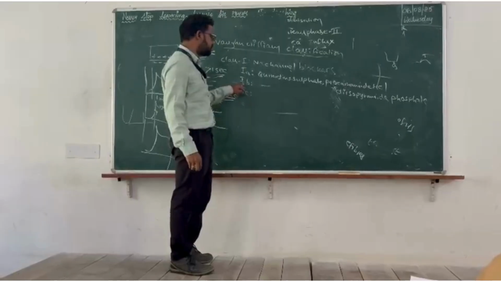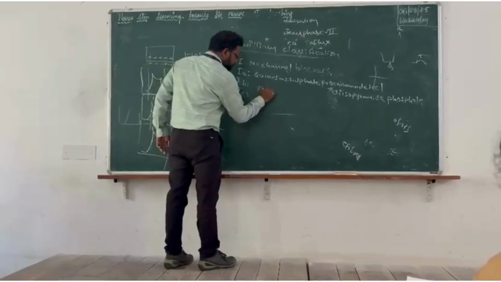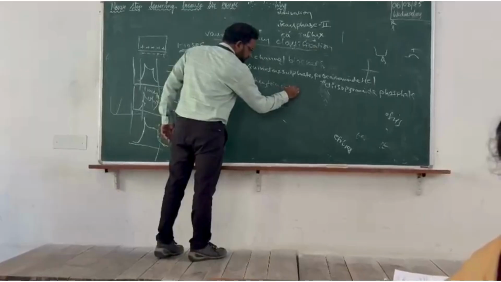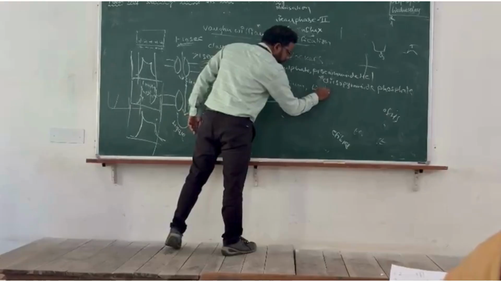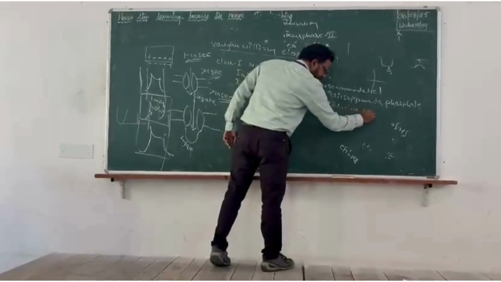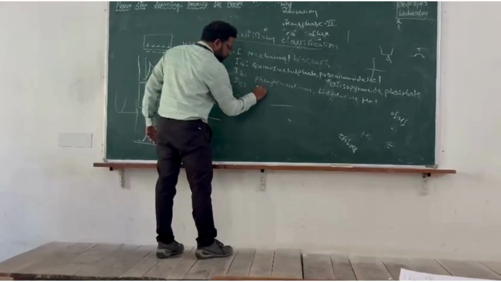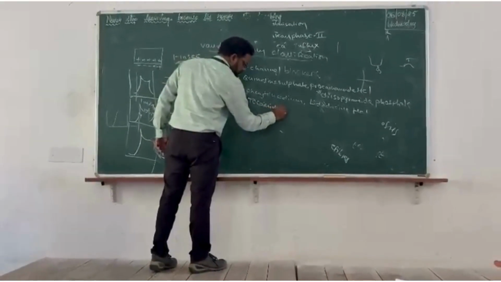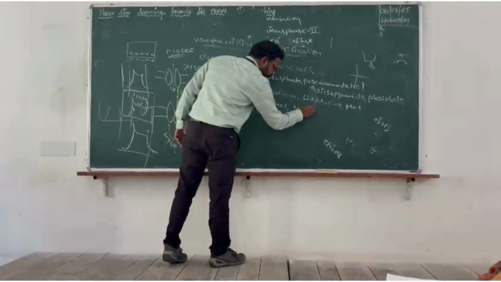And in case of 1B, you have phenytoin sodium, next lidocaine HCl, tocainide HCl, and mexiletine HCl.